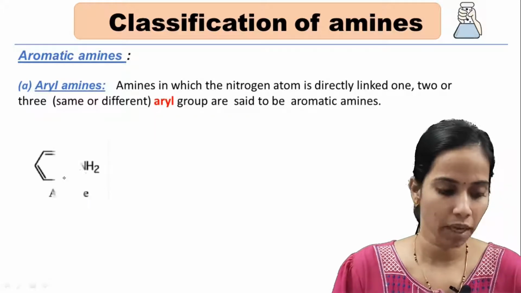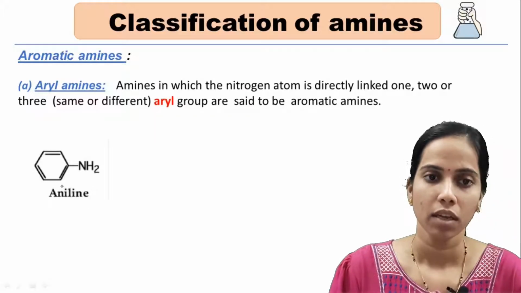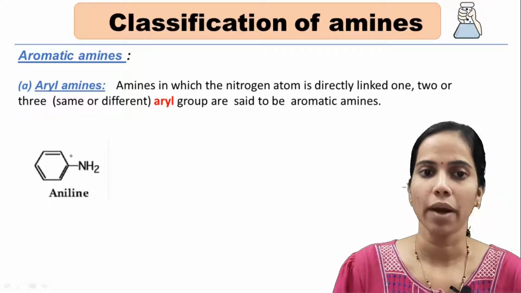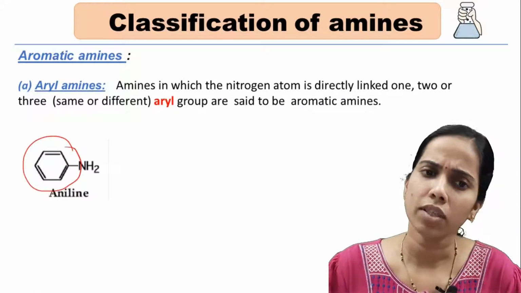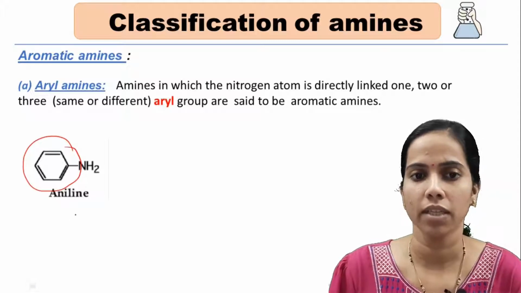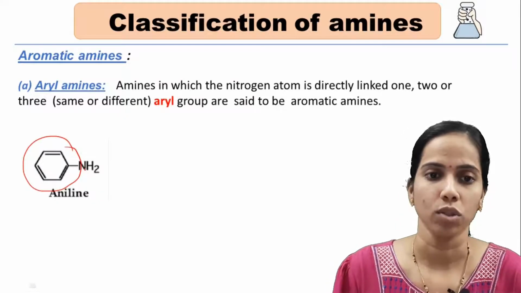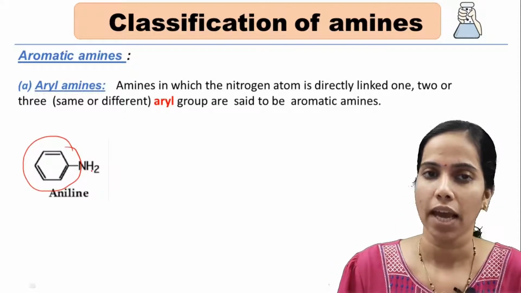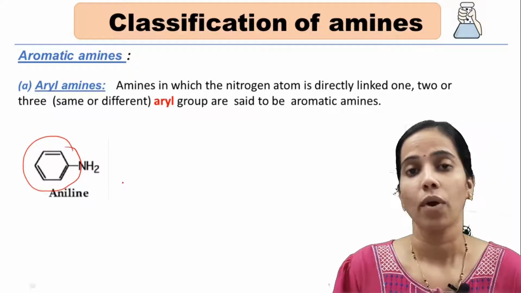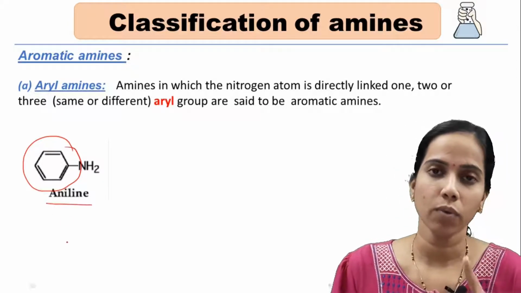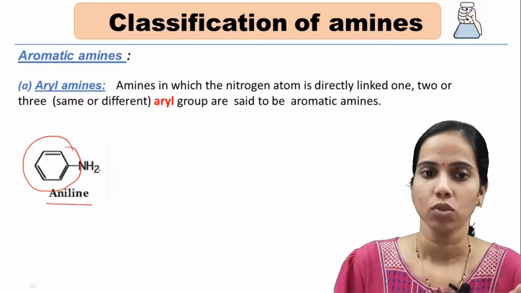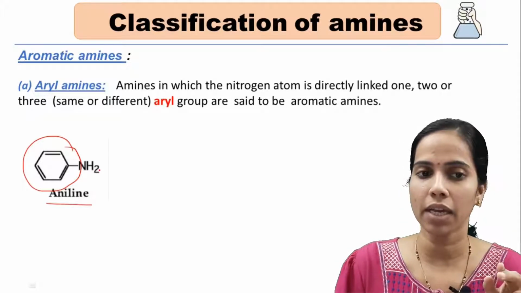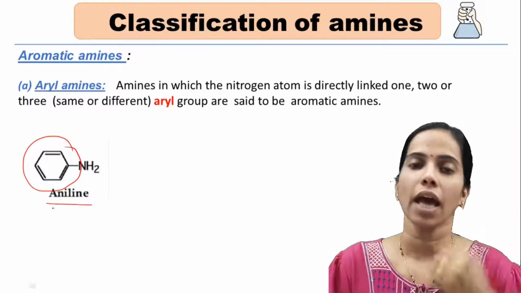This is my aromatic ring. See, this is my aromatic ring. The aromatic ring is replaced in place of the hydrogen that is directly connected to nitrogen. So here it is named as aniline. Aniline, why? Because only one hydrogen atom is replaced by an aryl group. So it is a 1 degree amine, and its common name is aniline.